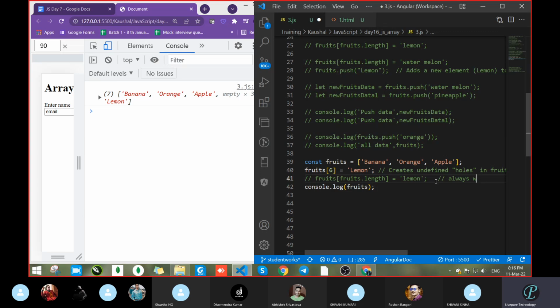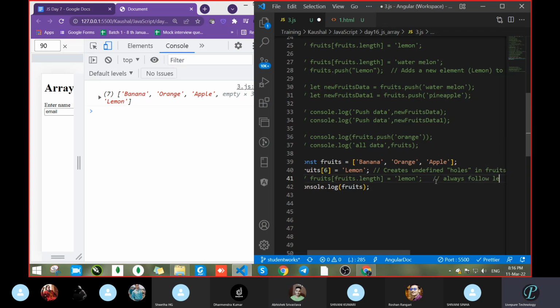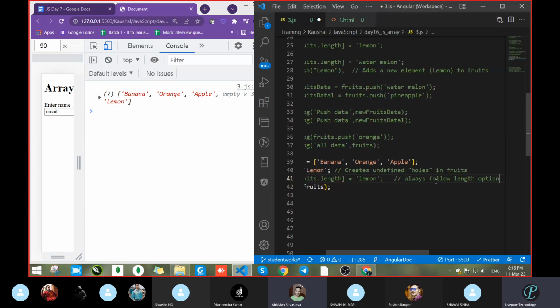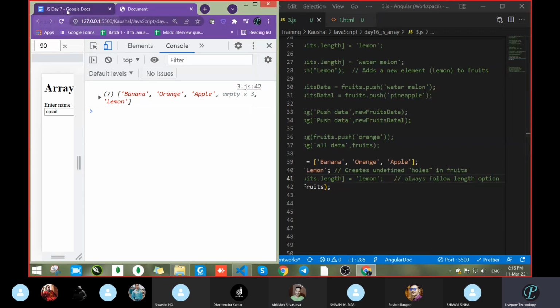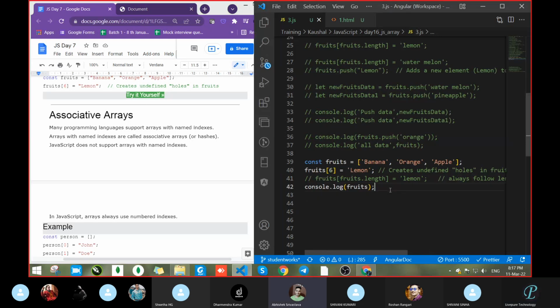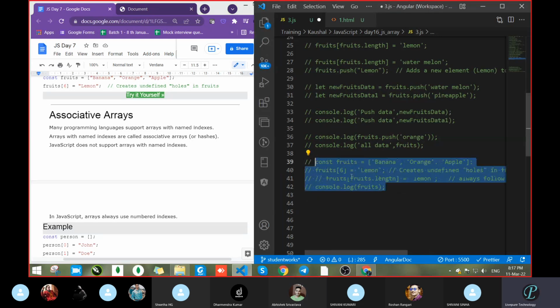Always follow length. You can write a length option. Clear, Abhishek, or not? Clear. Means don't pass a hard coded value. That's simple. Don't pass a hard coded value.